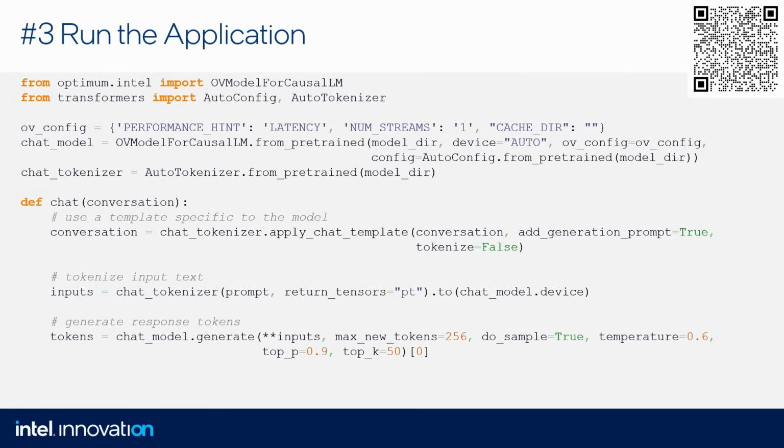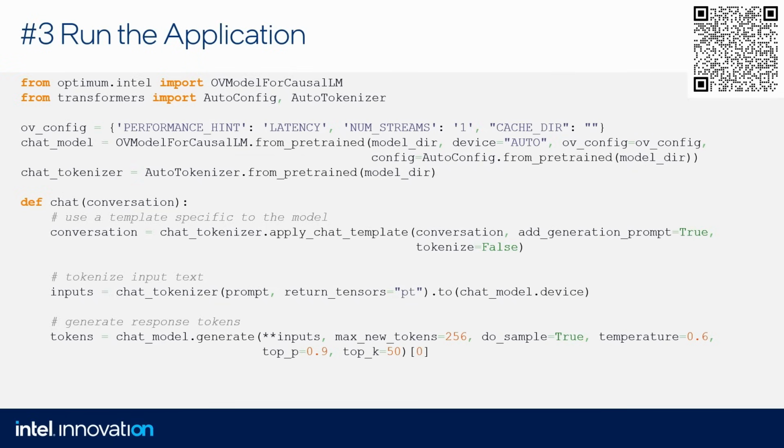We additionally provide a few more parameters, like how many new tokens we can generate maximum, or what is the temperature, top P, top K. I'm not gonna go into details here. It's quite usual for all chatbots. If you are interested, you can just go and search on the internet what all of these parameters mean.